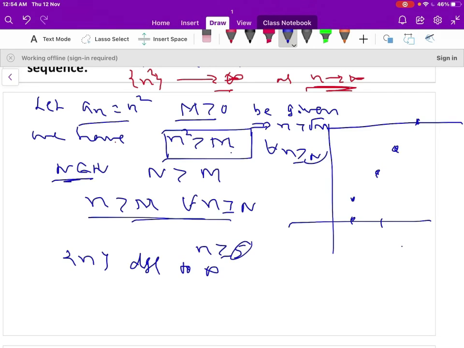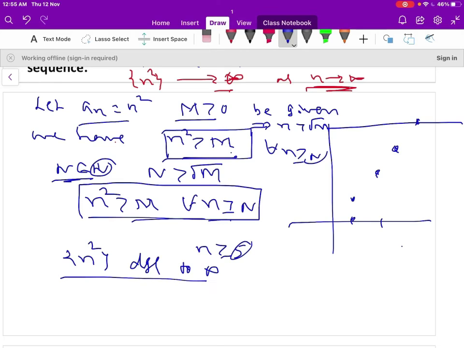So let us choose capital N belonging to the natural numbers such that capital N is greater than square root of m. Therefore, from this you can observe that n square is greater than m for all n greater than or equal to capital N. So we can write that the sequence n square diverges to infinity. Hence the sequence is a divergent sequence.